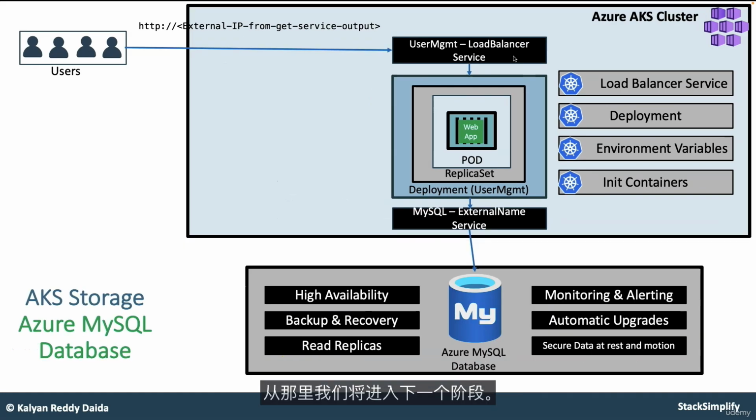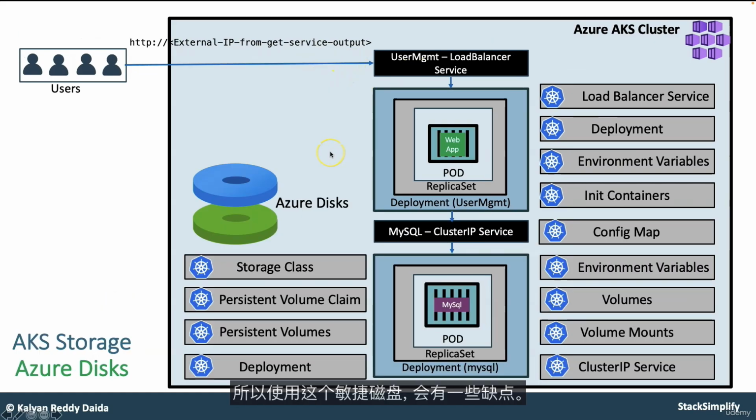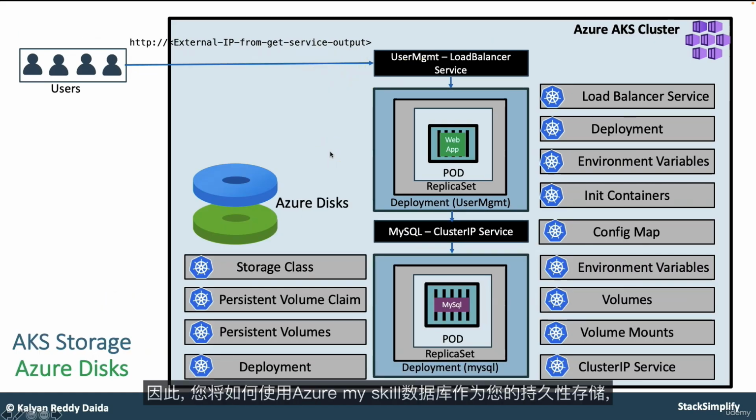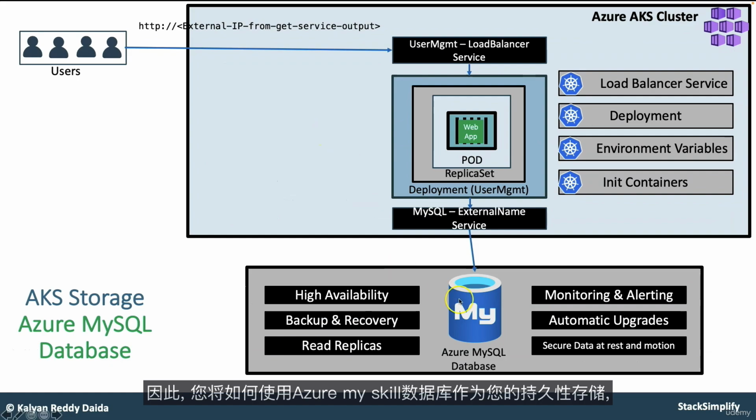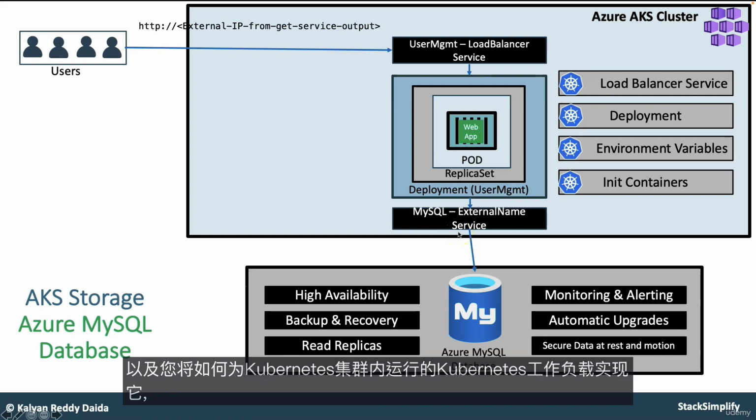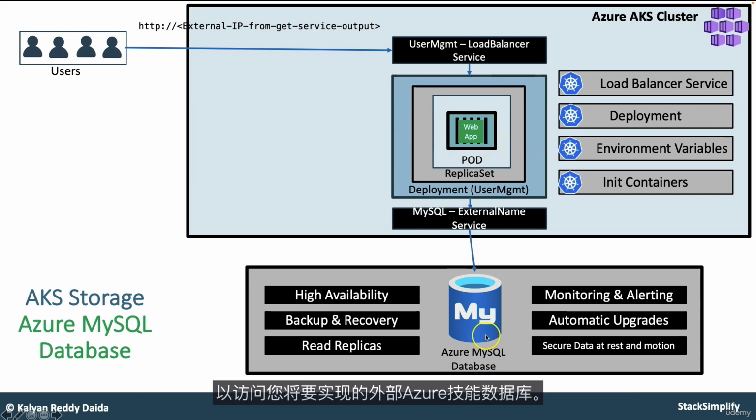And from there, we'll move on to the next level. Using Azure disks, there will be some downsides. So how are you going to use the Azure MySQL database as your persistent storage, as an external service, using the ExternalName service from the services concepts in Kubernetes, and how are you going to implement that for your Kubernetes workloads running inside the cluster to access the external Azure MySQL database you are going to implement.